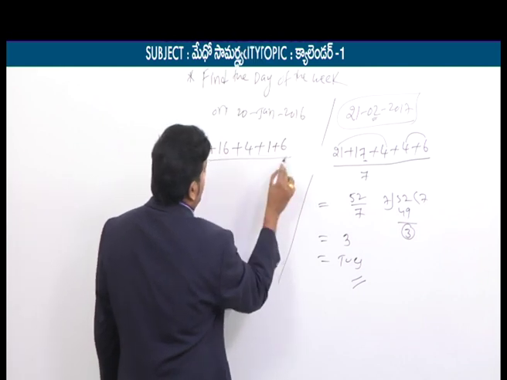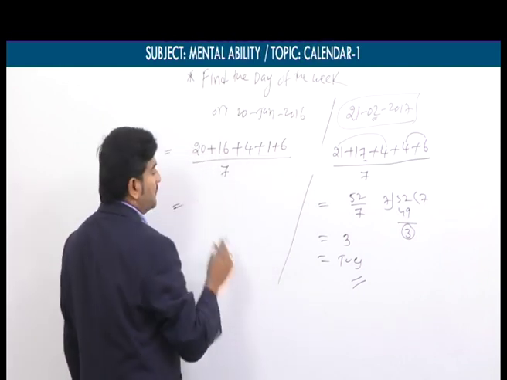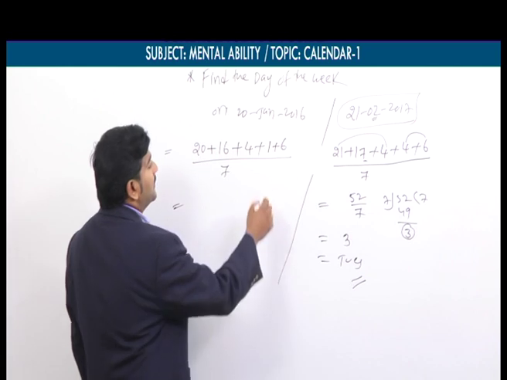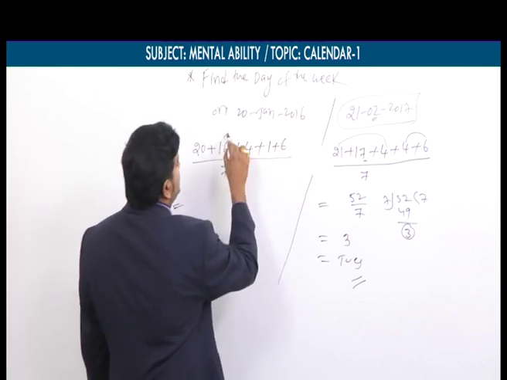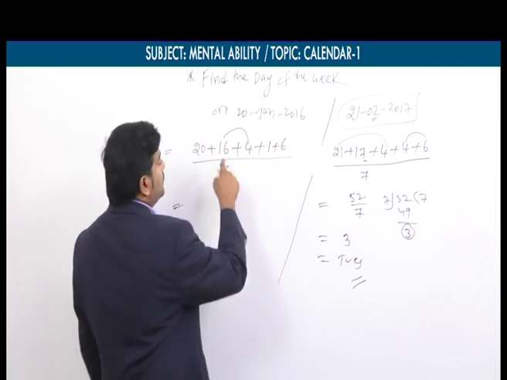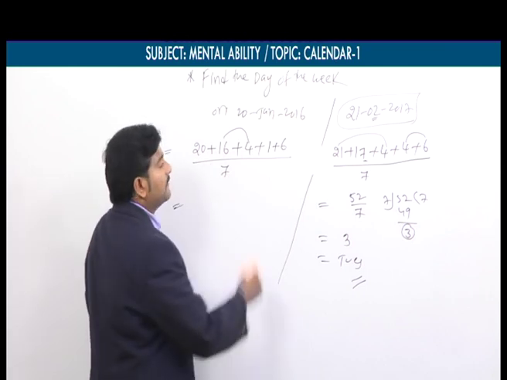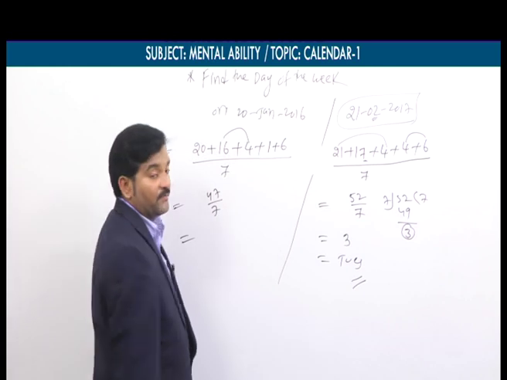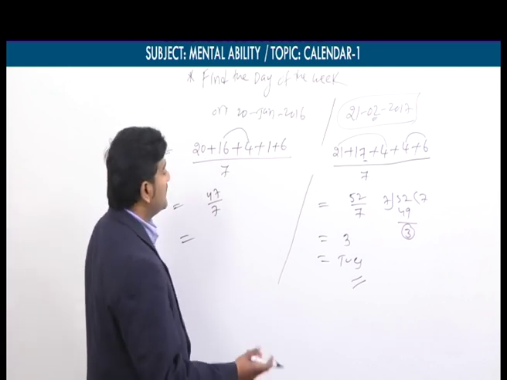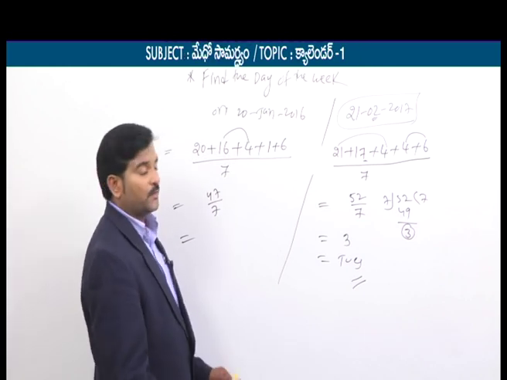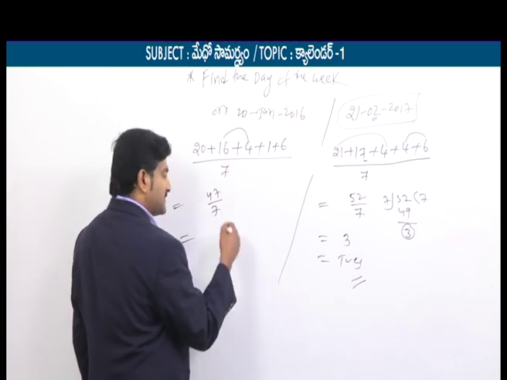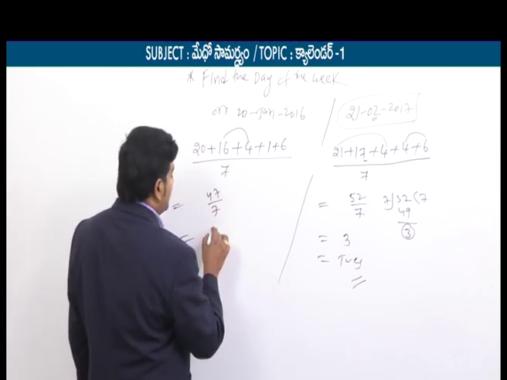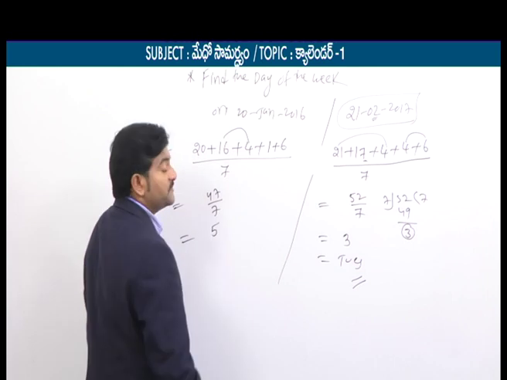6. So all these parameters, dividing with how much here? 7. So now what will we get? Let's say 16 plus 4, 20. 20 plus 20, 40. 40 plus 7, 47. 47 by 7. 7 sevens are 49. Unfortunately, it is not going. That's why 7 6s are 42. If 7 6s are 42, what is my remainder?